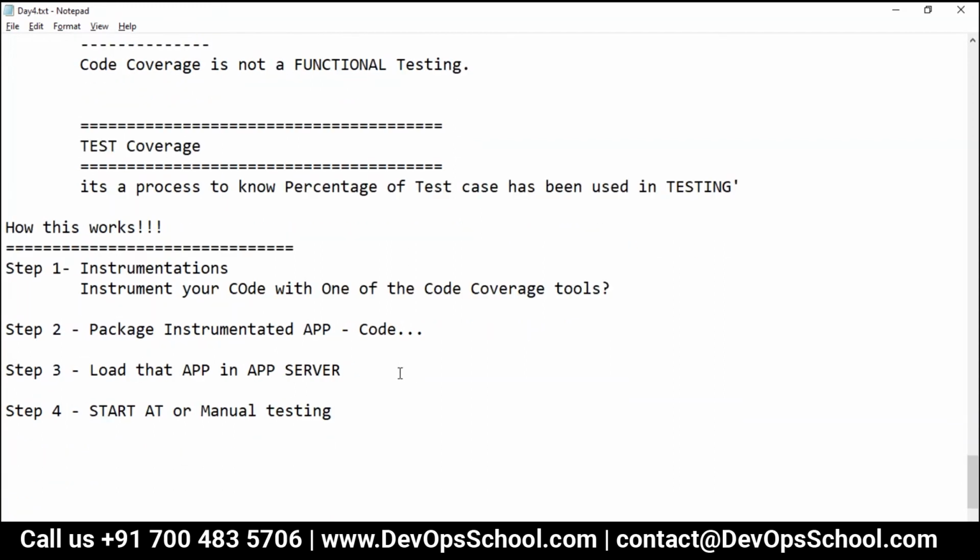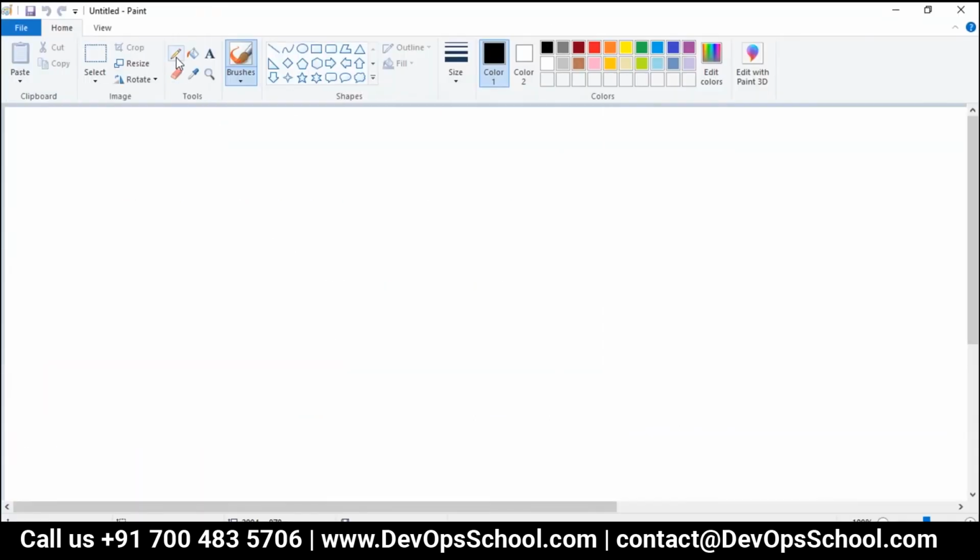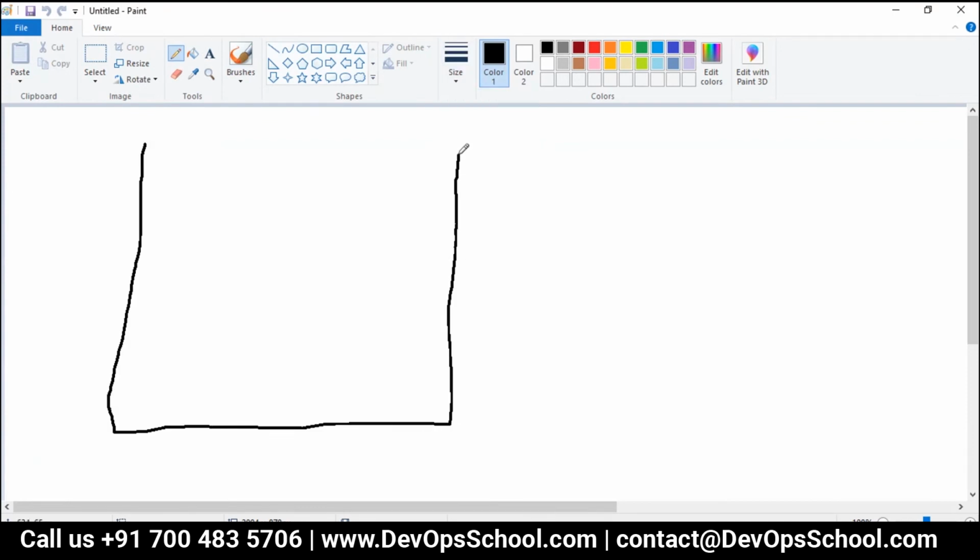So see what happens. Look at this here. This is a JVM. I'm just talking in terms of JVM. JVM is Java Virtual Machine. And in this, you have this application jar, and this application is instrumented. Mind it here. Instrumented. One application file, two application files, three application files, just for the sake of discussion. Now there will be one code coverage tool, CC.